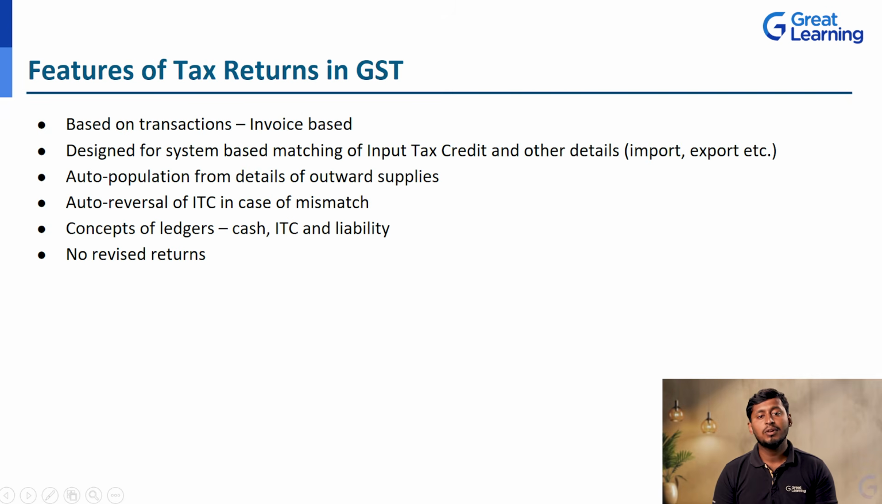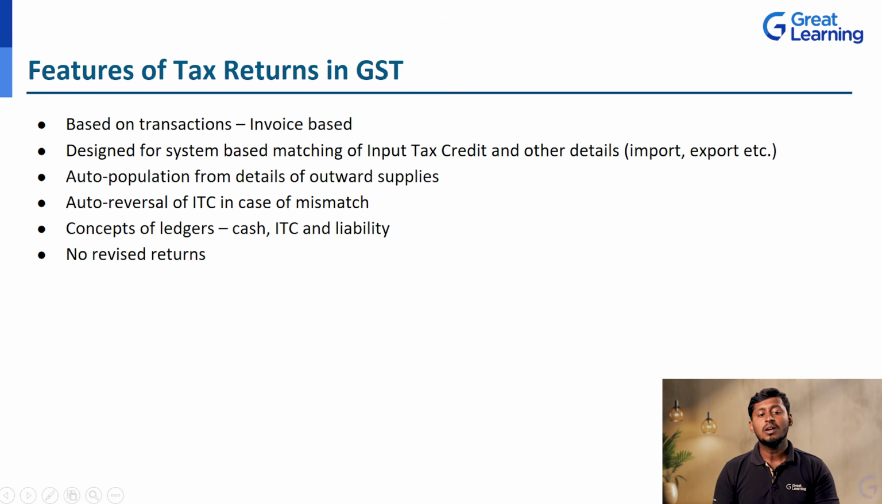Next, the features of tax returns in GST. So what are the features or characteristics of these GST tax returns? The first one is based on transactions, that is, invoice-based tax returns. For example, for goods and services tax, we have 0%, 5%, 8%, 18% and 28%, correct? Based on that, they do the transactions invoice-based.